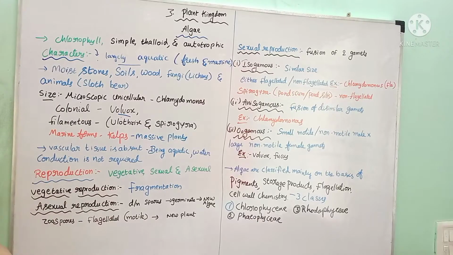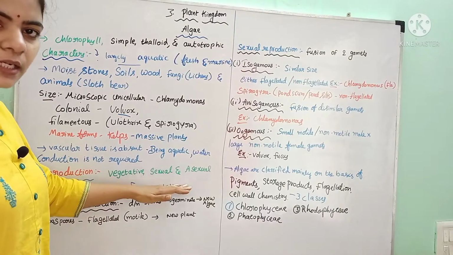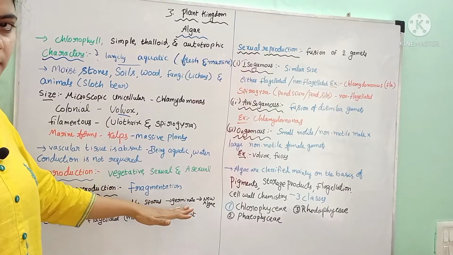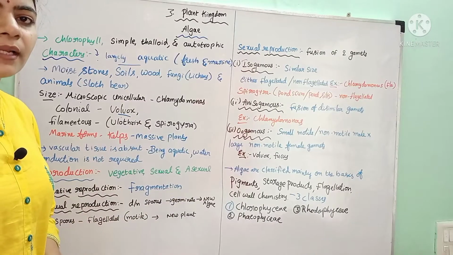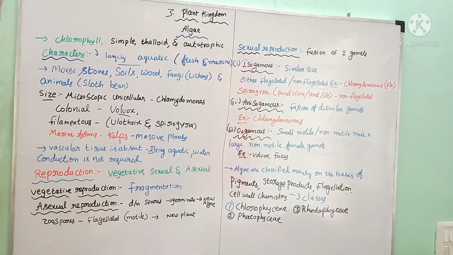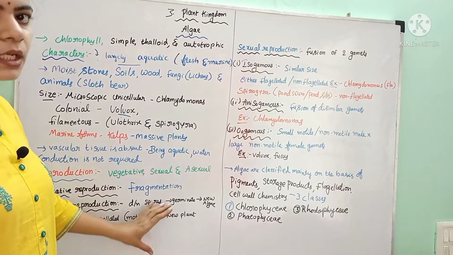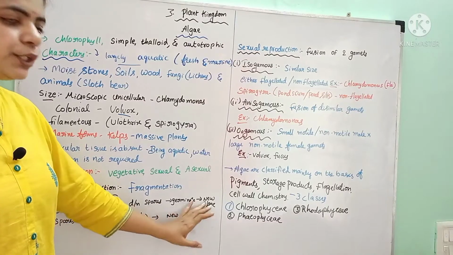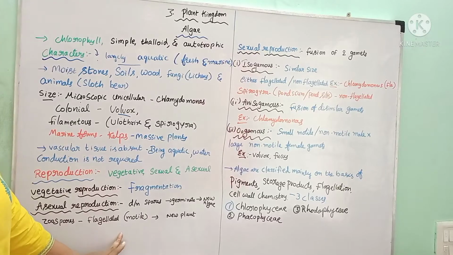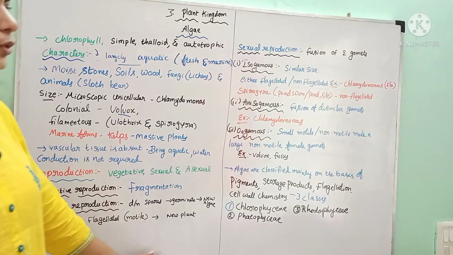And reproduction is by vegetative, asexual and sexual means. In vegetative reproduction, fragmentation occurs. Fragmentation means the parent body may break into two or three pieces, and each piece will develop into a new alga. Asexual reproduction is by means of different types of spores. These spores will germinate into new algae. The most commonly seen spores are zoospores. These zoospores contain flagella, hence they are motile. These motile spores also germinate and grow into a new plant.